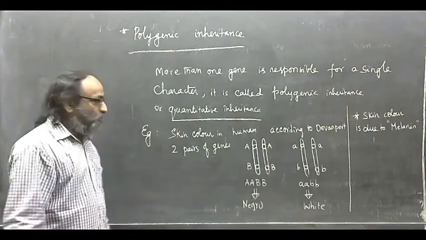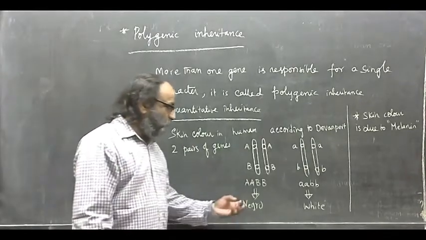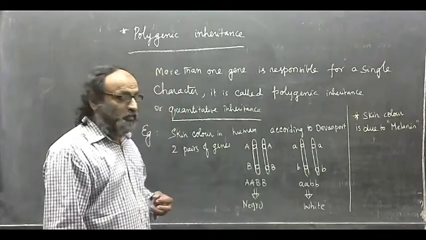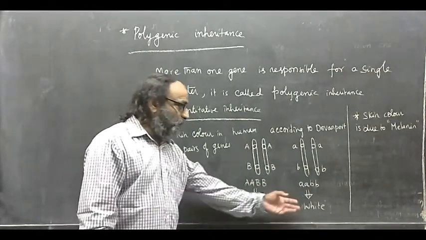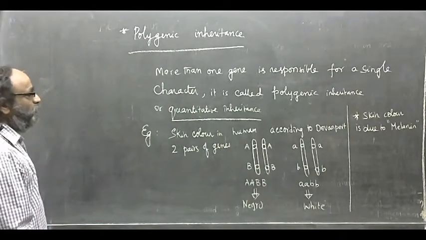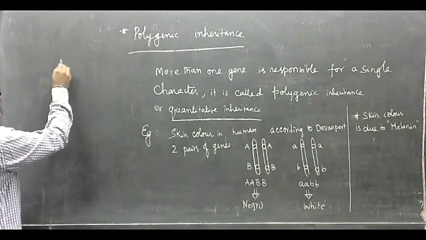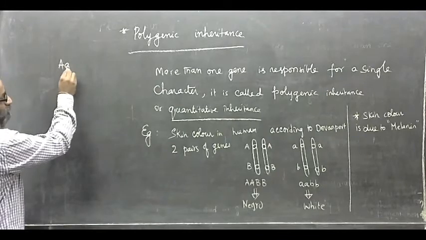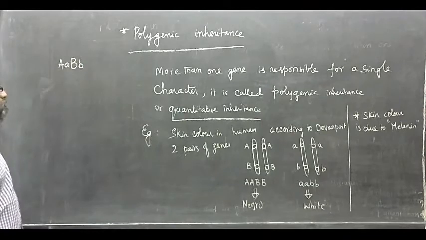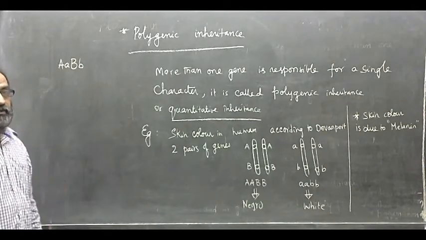Now we can imagine a third combination also. We have Negroes, very black, and white persons. There is a possibility of an intermediate combination, a person with capital A, small a, capital B, small b genotype.